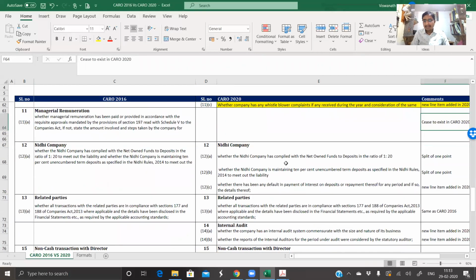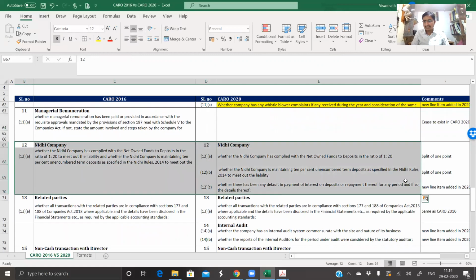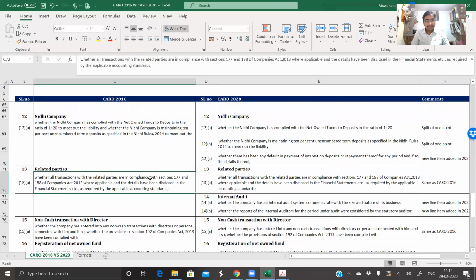Nidhi company, not applicable to most of our clients, but yes, there is just a split of point and a new line item added. Related party transactions, they are same, whether all transactions with related parties are in compliance with section 177 and 188 of the Companies Act, where applicable, and details have been disclosed in the financial statements, etc., as required by the applicable accounting standard.